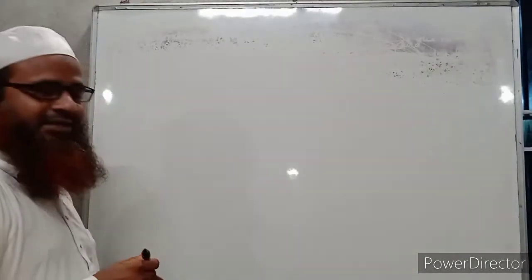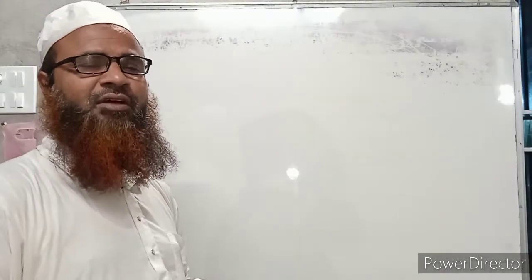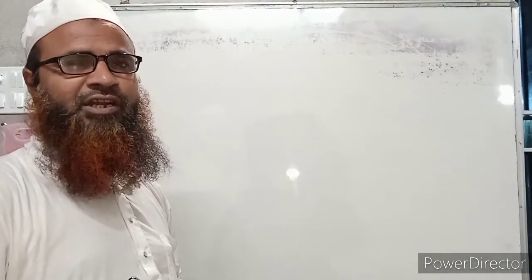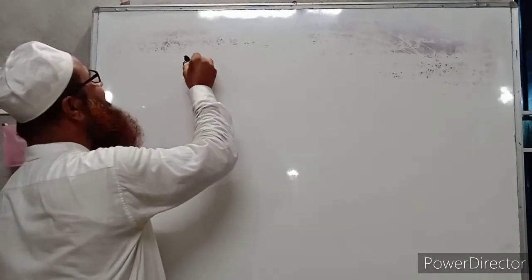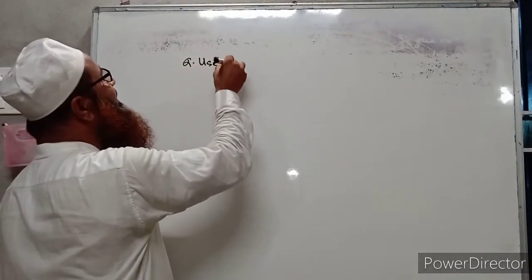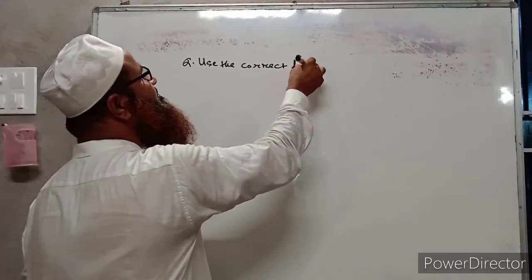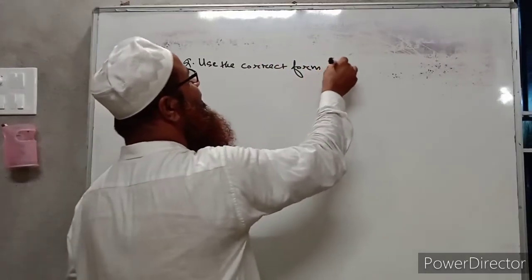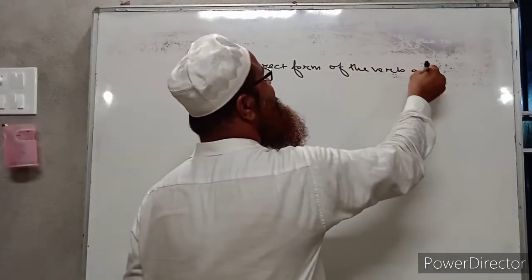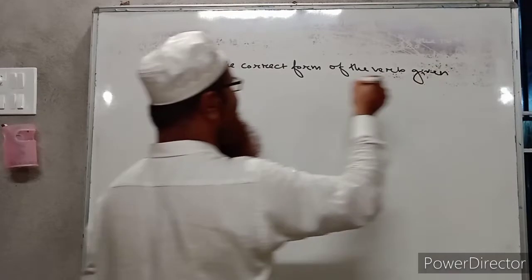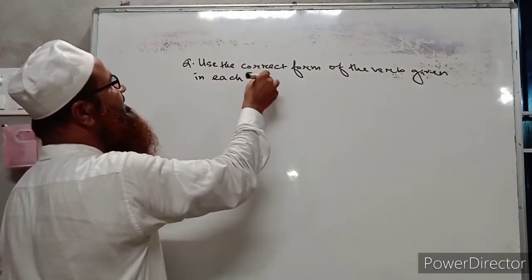So here I will write some sentences on the board, and we have to correct the sentences according to their correct tenses. So the question is, use the correct form of the verb given in each bracket.